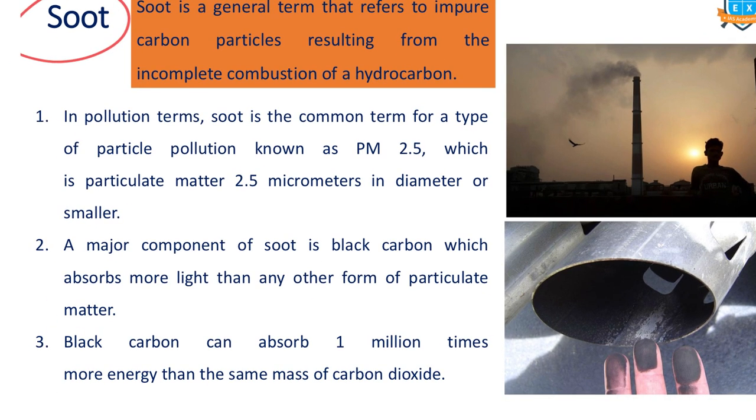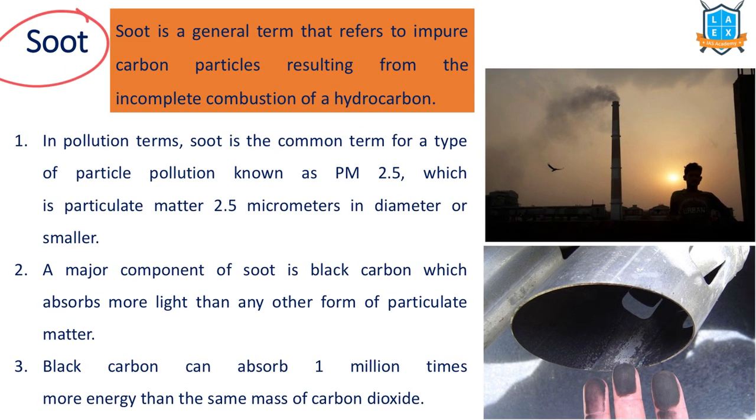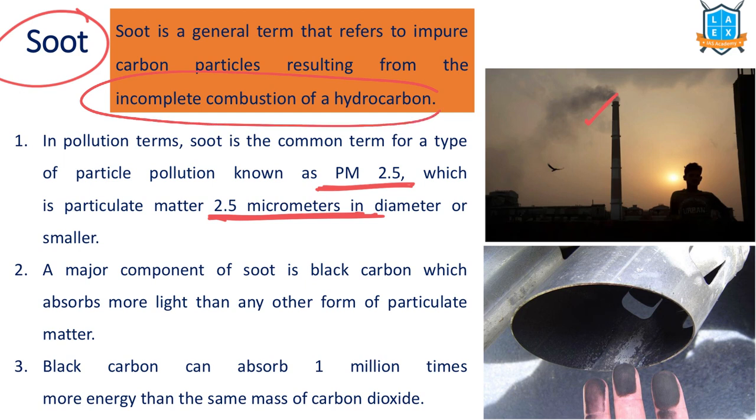For example, if you observe vehicle exhaust or some of the industries, especially thermal power plants, they release this fine particulate matter, which is called particulate matter 2.5. That means its diameter is less than 2.5 micrometers. It can cause health damage also when we inhale. That can go and affect our lungs also. When it gets deposited over, let's say, mountains or water, it can cause pollution. So soot, which we call black carbon, is the result of incomplete combustion of hydrocarbons.